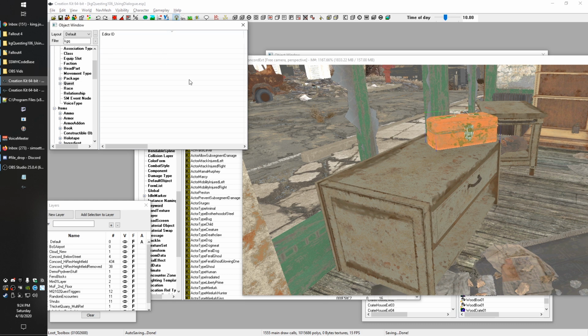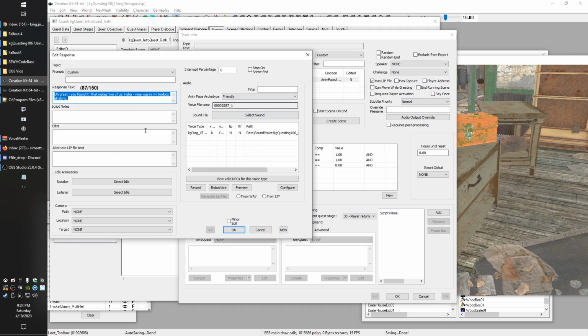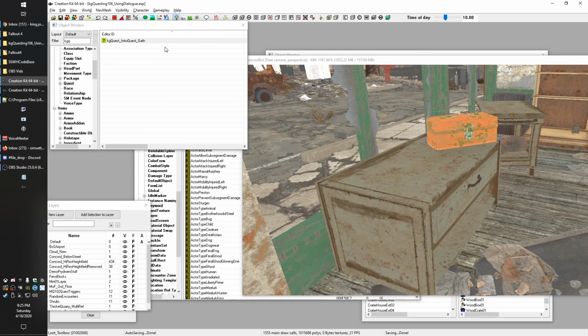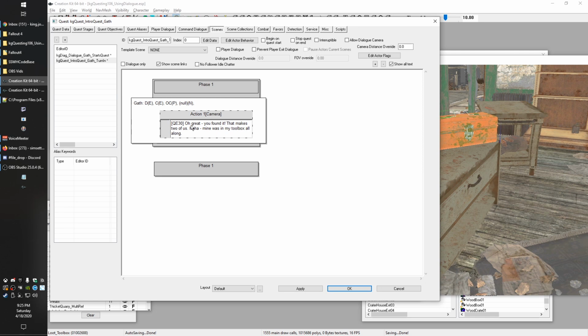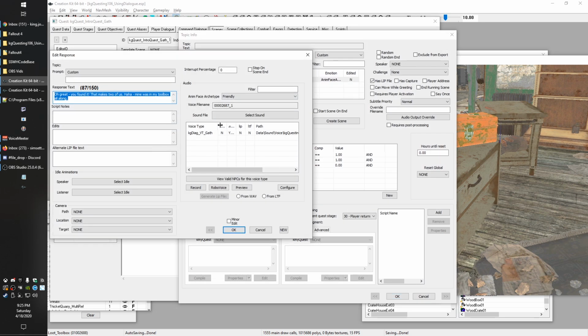Another thing you could do is just double check before you start recording. So if I would have paid attention on this screen right here, I would have seen that there were a lot of different voice types here, and maybe there weren't at the time when I did this, and maybe when you guys are watching this video, you'll be able to quickly scrub back and see. But again, the safest way to guarantee that it's correct is, after you get all your lines in there, hit OK, save your plugin, go back in, and then right before you record them, just pay attention to this screen right here. Make sure it only has the voice type you expected.